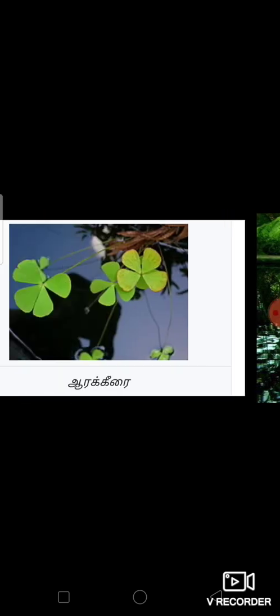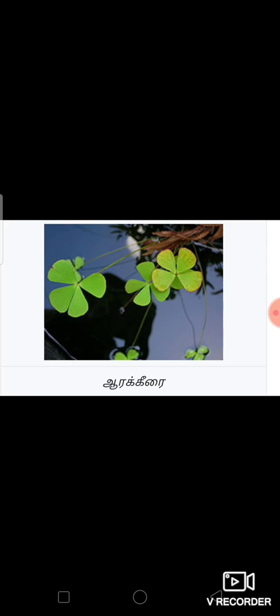In the water fern, it is nothing else, it is the araikeerai. The araikeerai that the greens sellers come selling, right, that is water fern. This is also a pteridophyte. Okay, these are all the economical importance of pteridophytes.